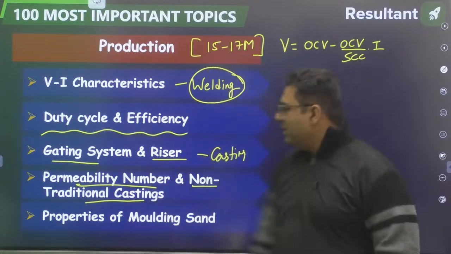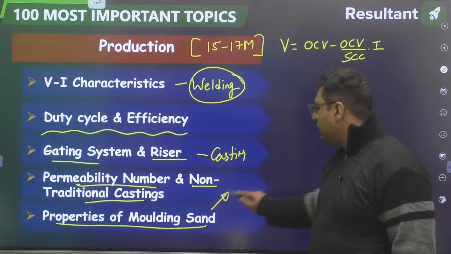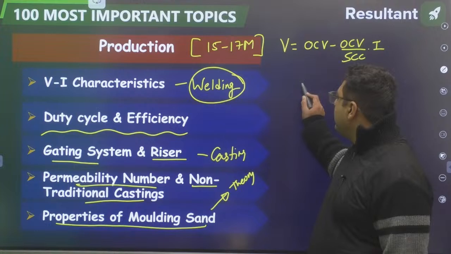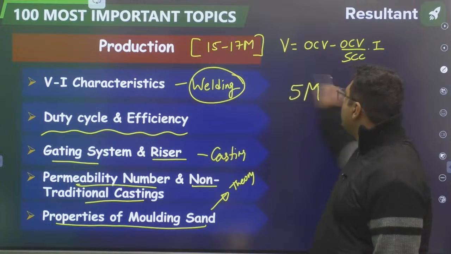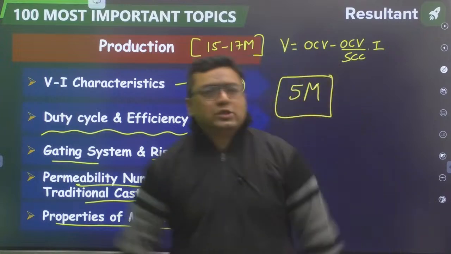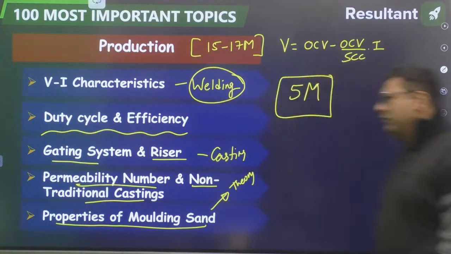Then my dear, last is properties of molding sand. This is from casting only. Theory questions are coming. This single slide may give you 5 marks, because generally casting plus welding together is asked for 4 to 5 marks. So take care of these topics.